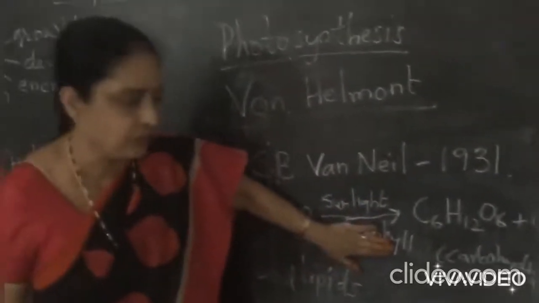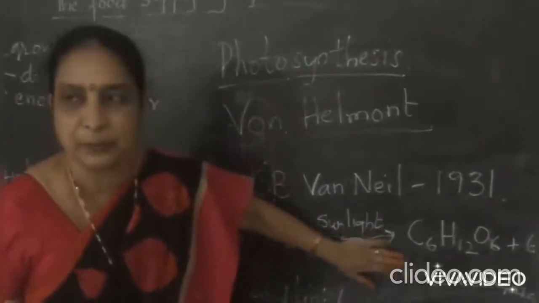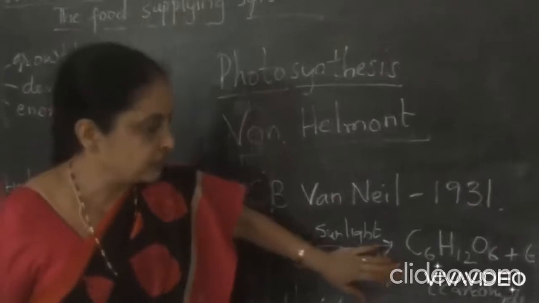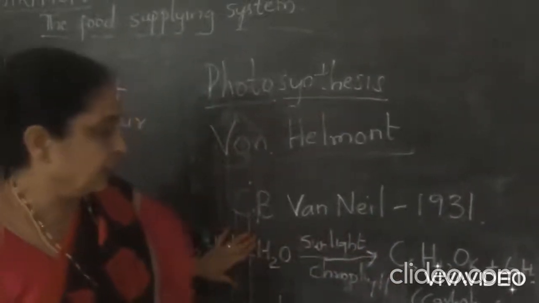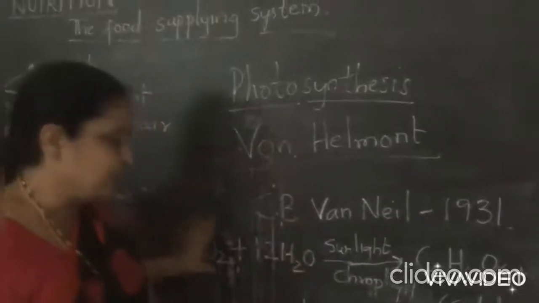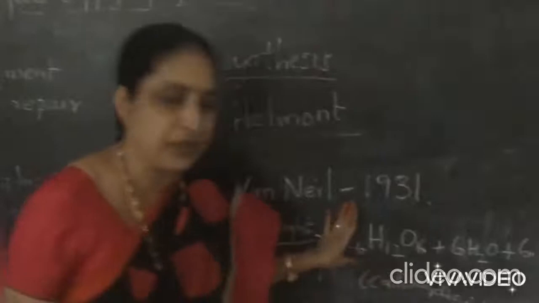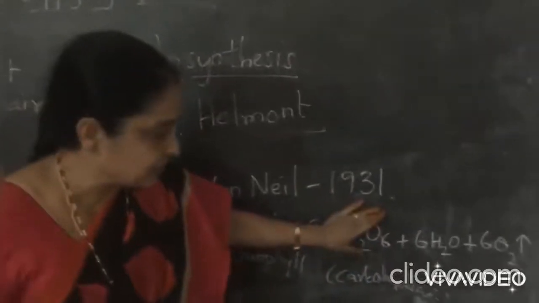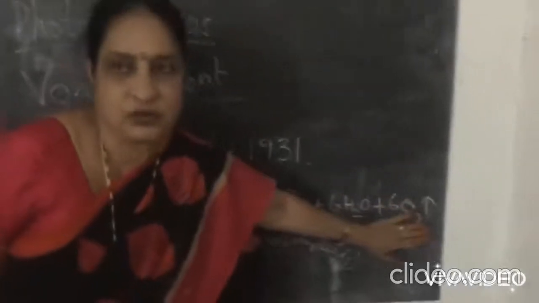The chloroplast is the spot, and the chlorophyll is the green pigment in the leaves, and this is the spot of photosynthesis. They synthesize complex organic substances like carbohydrates, water and oxygen by taking these simple inorganic substances.